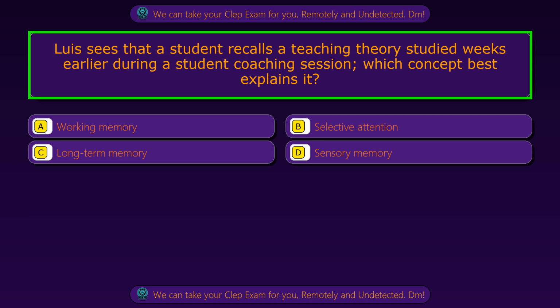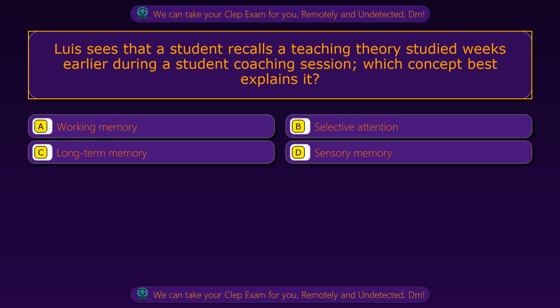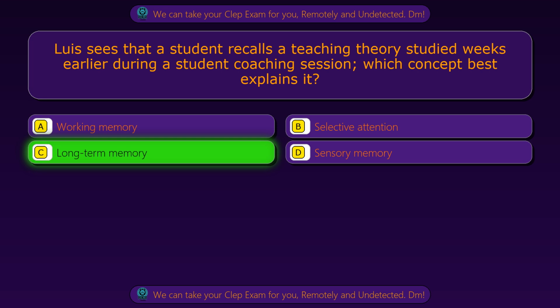Question 35. Luis sees that a student recalls a teaching theory studied weeks earlier during a student coaching session. Which concept best explains it? Option A, working memory. Option B, selective attention. Option C, long-term memory. Option D, sensory memory. The correct answer is option C, long-term memory.